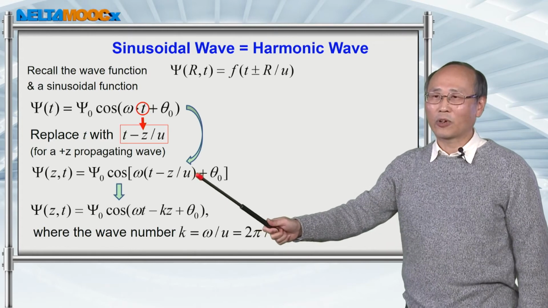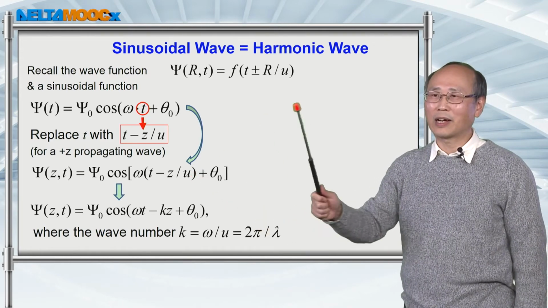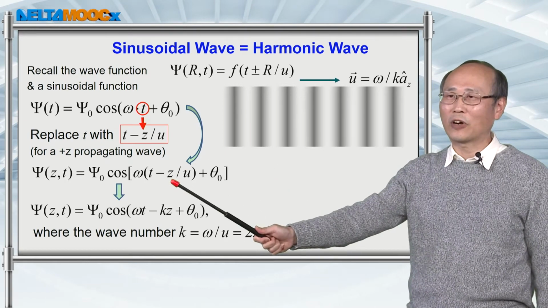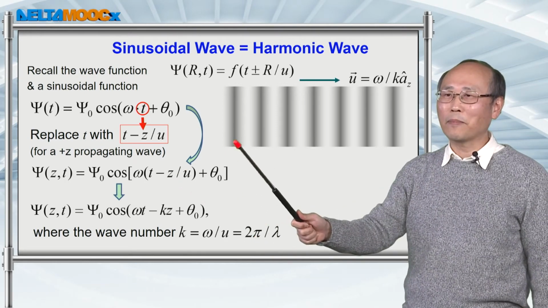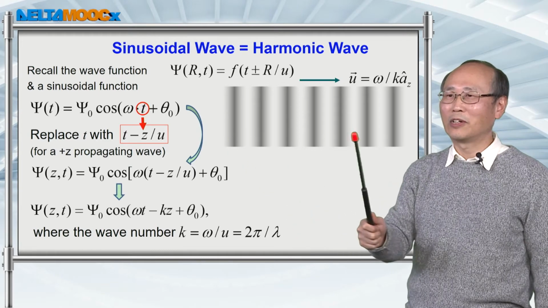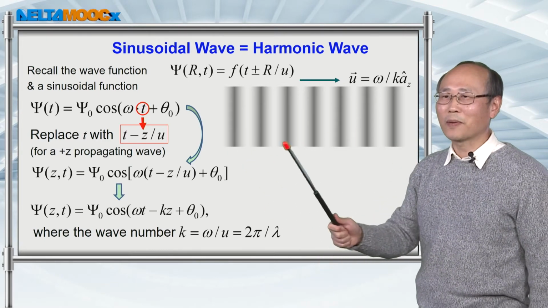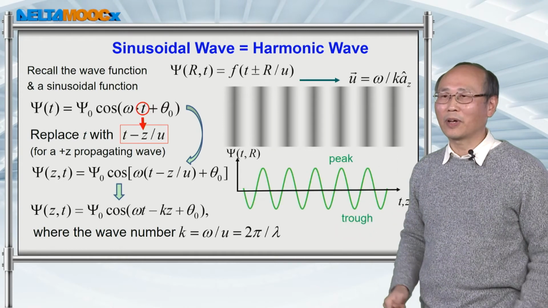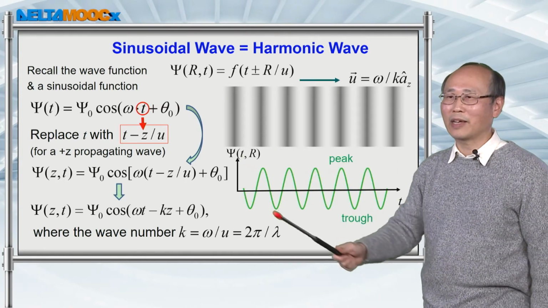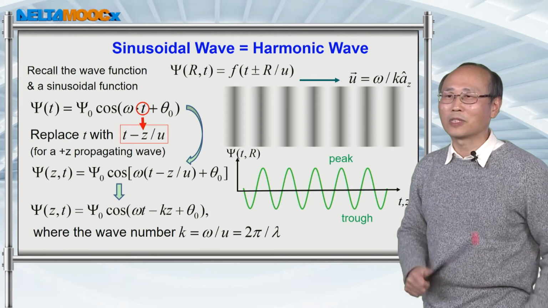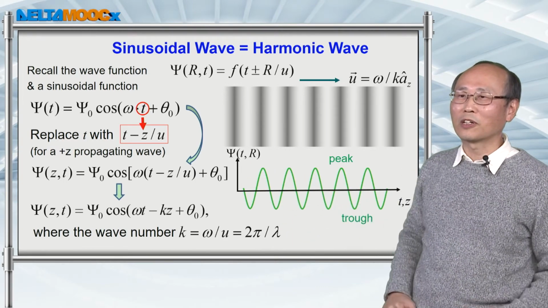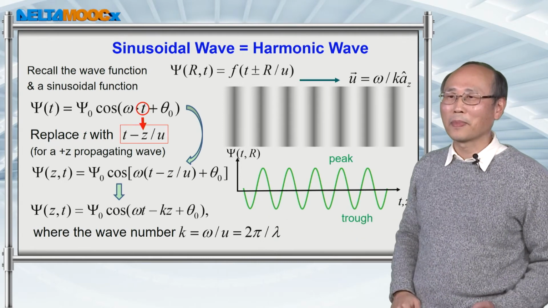And let's try to plot this. This is the density plot of this cosine function. You can see the amplitude varies along the z direction with some spatial period. If I cut this density plot and plot psi as a function of position z, you will see such an oscillatory curve on this plot.